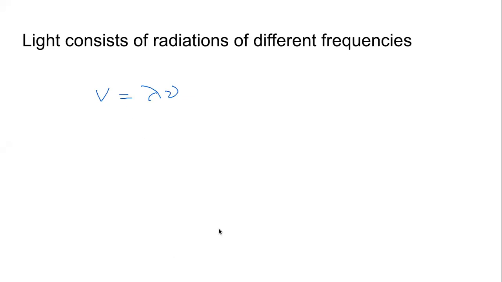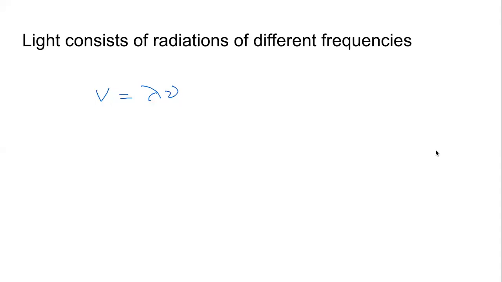That means if the velocity depends on both the frequency and the wavelength, and the light consists of radiations of different wavelengths and different frequency, then parts of light are traveling at different velocities.